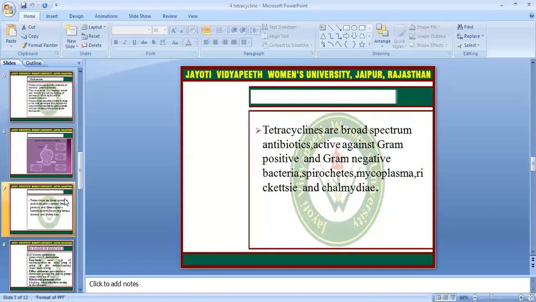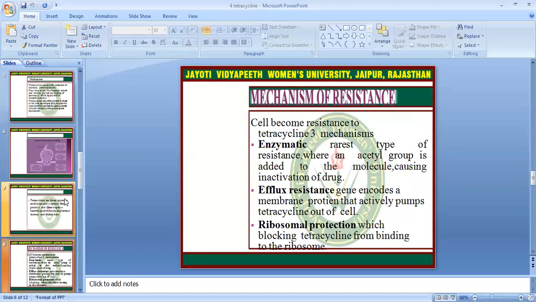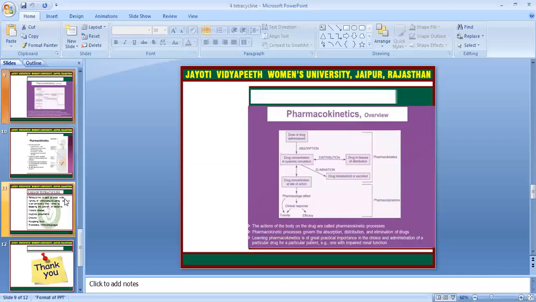Tetracyclines are broad spectrum antibiotics active against gram-positive and gram-negative bacteria. Mechanism of resistance: there are three mechanisms of resistance. Enzymatic mechanism: this is the rarest type of resistance; an acetyl group is added to the molecule, causing inactivation of the drug. The second one is efflux resistance: a gene encodes a membrane protein that actively pumps tetracycline out of the cells. The third one is ribosomal protection, which blocks tetracycline from binding to the ribosomes.